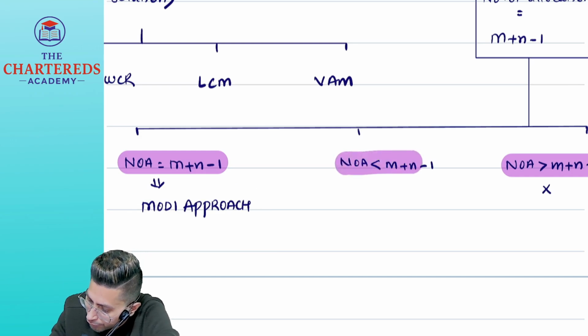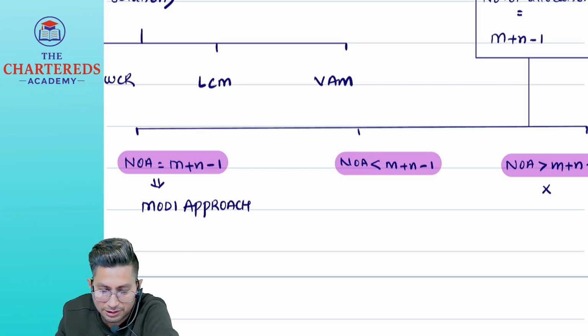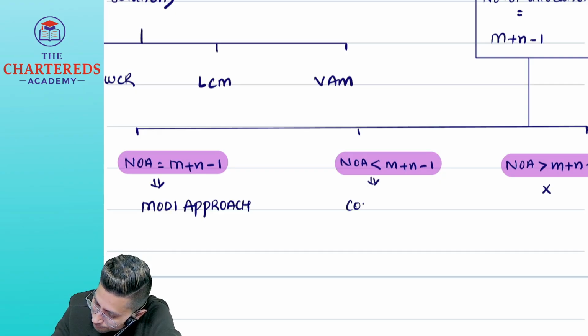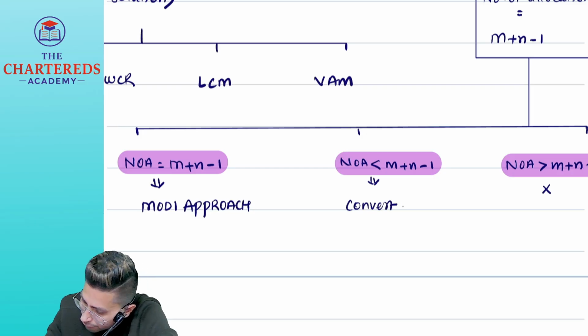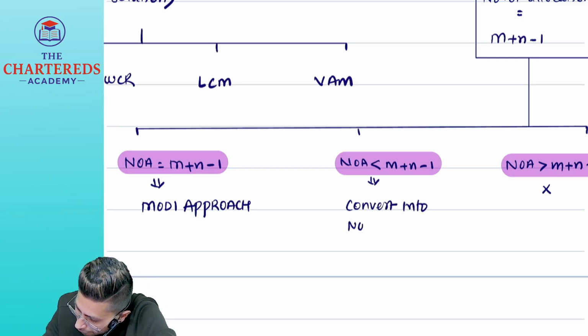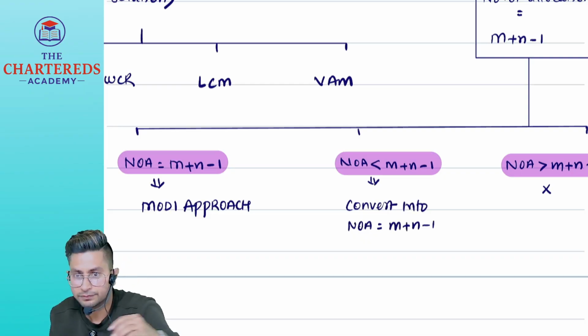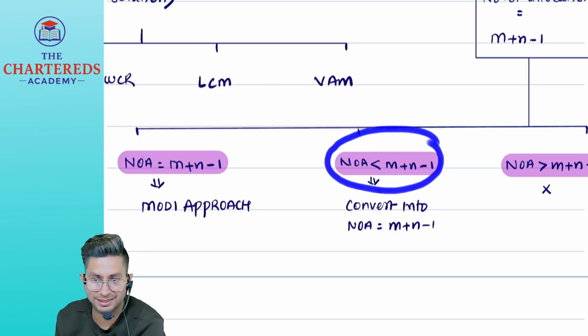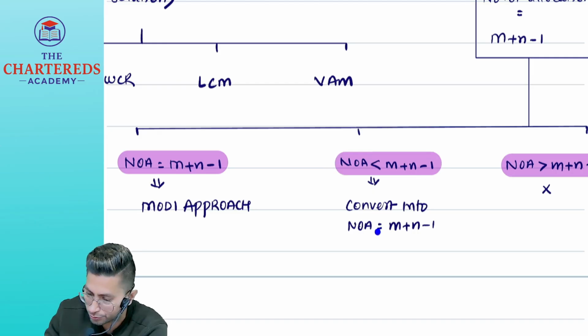But if the number of allocations is less than m plus n minus 1, then what to do? Then convert it so that the number of allocations equals m plus n minus 1. Clear? So if the number of allocations is less than m plus n minus 1, what do you do?